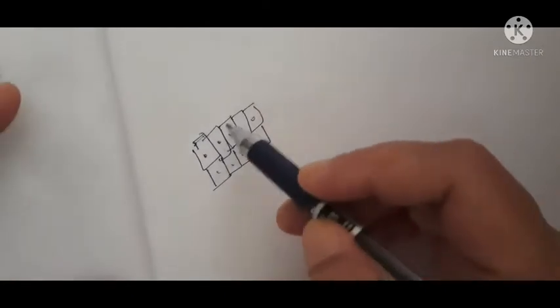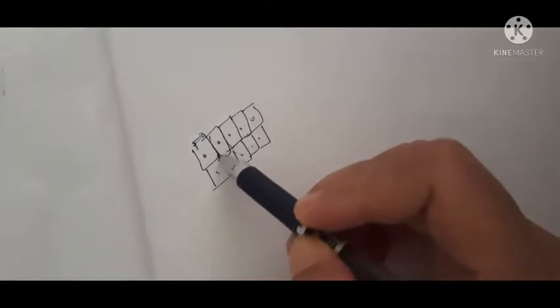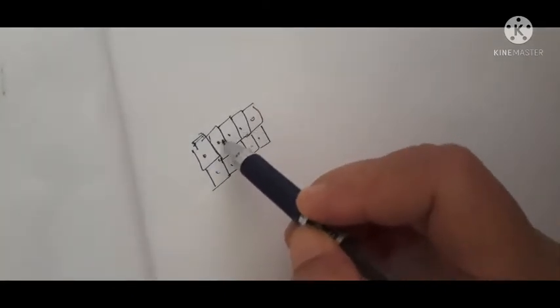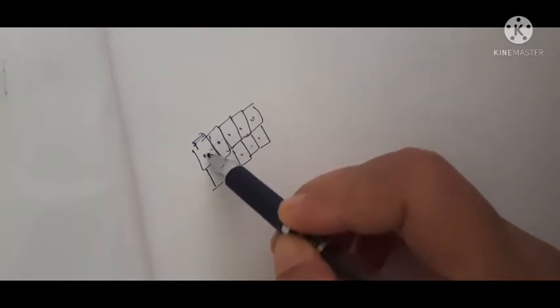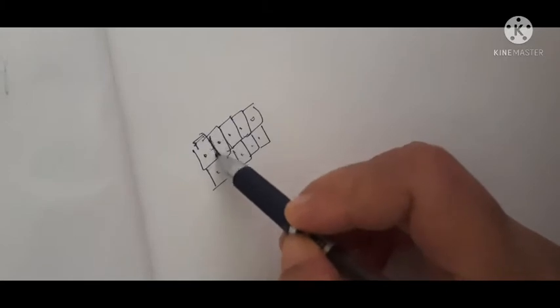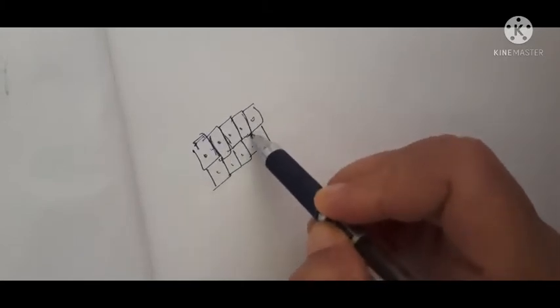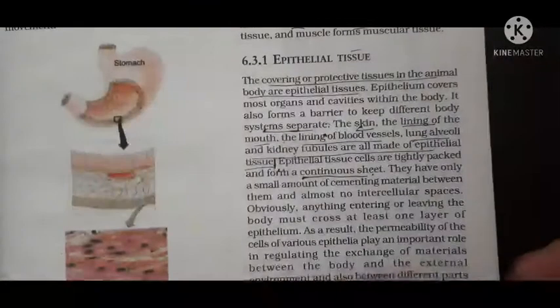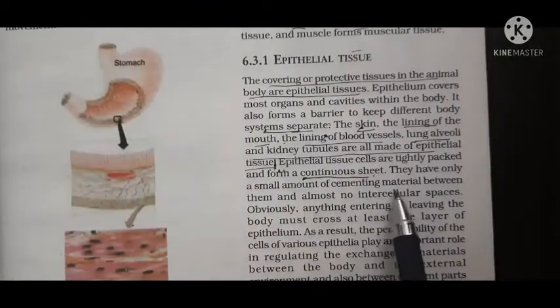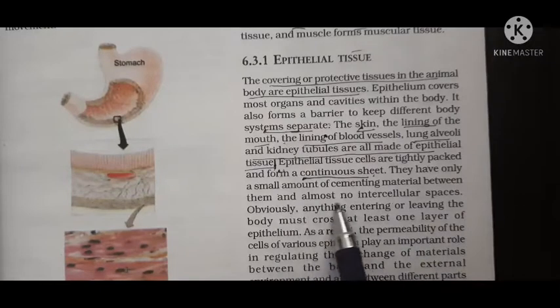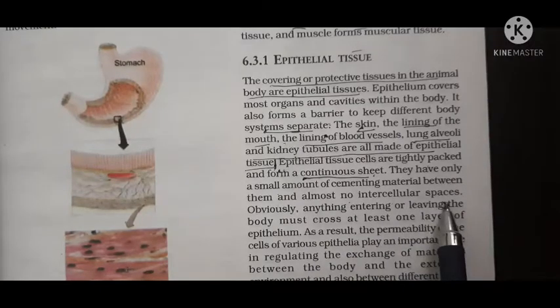It lines the cavities. Now another thing is this, since the cells are tightly packed, there is no intercellular space, and the cells are held by some cementing material between the cells. They have only a small amount of cementing material between them and almost no intercellular space.